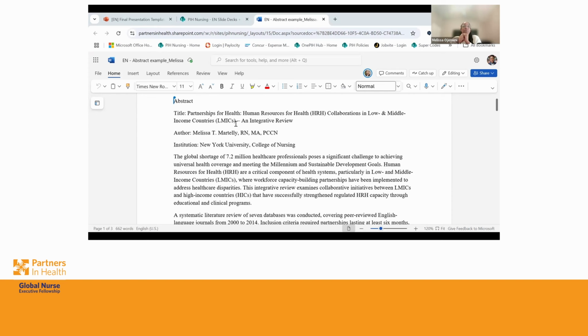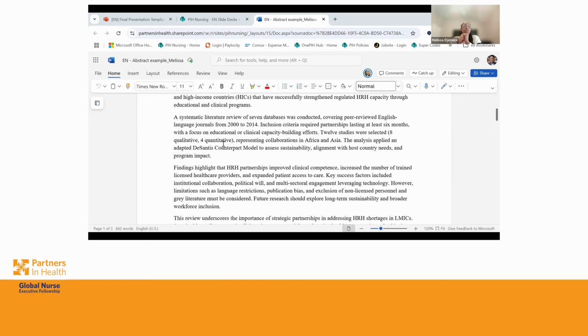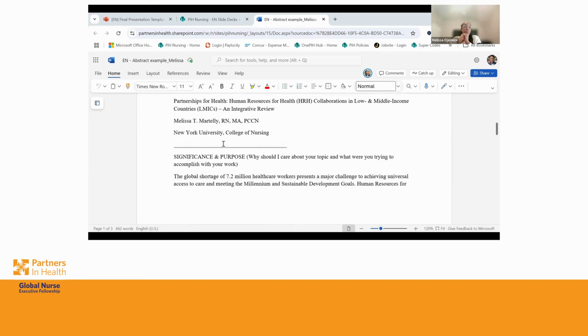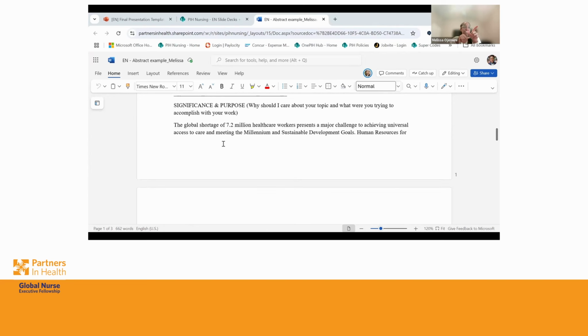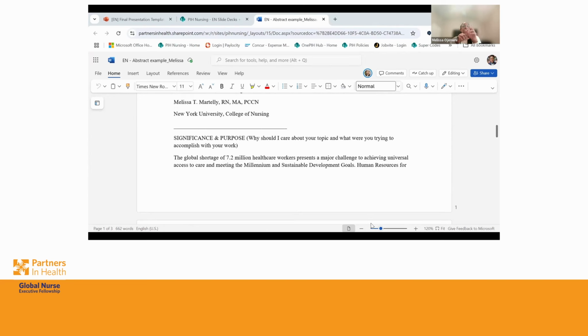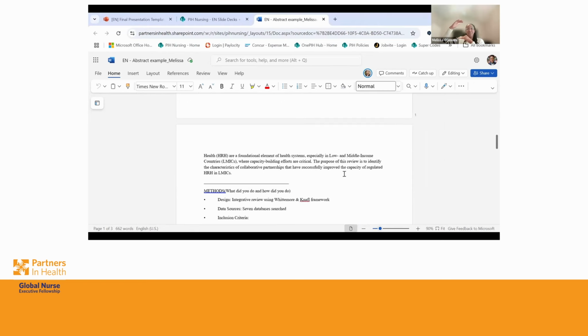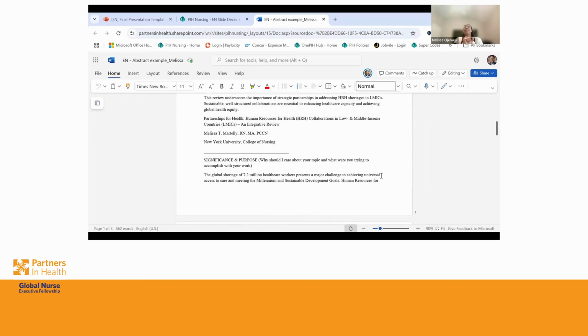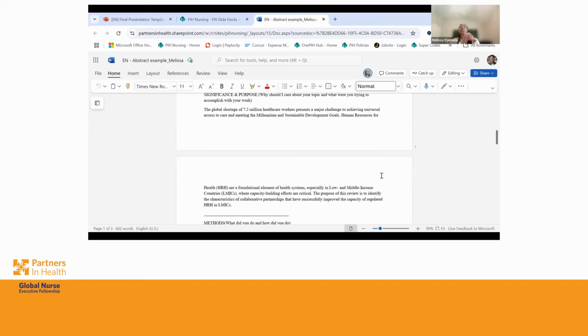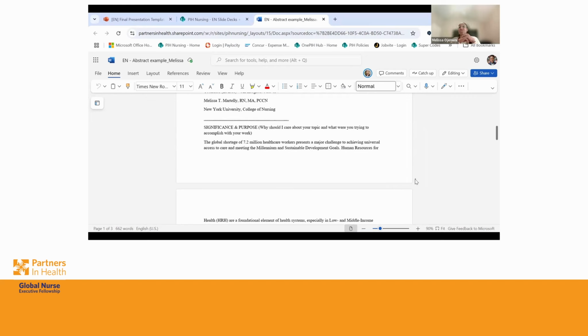If we scroll down a little bit more to version 2, sorry, Nicole, at the end of this page, this is the same document, same information that I had on that first page, but now I've broken it down into each section. Here, I'm providing a little bit of guidance on what information should go into each section. For example, significance and purpose. People might wonder, what do I put there as it relates to my capstone?